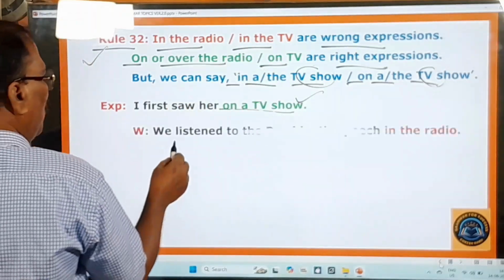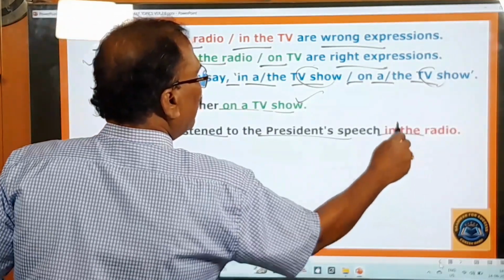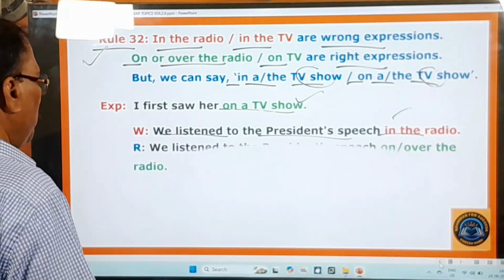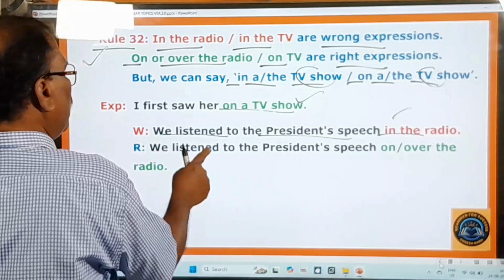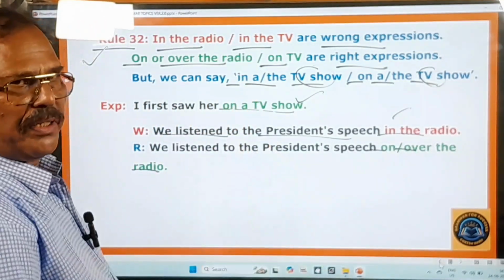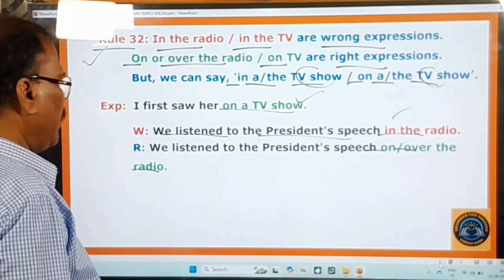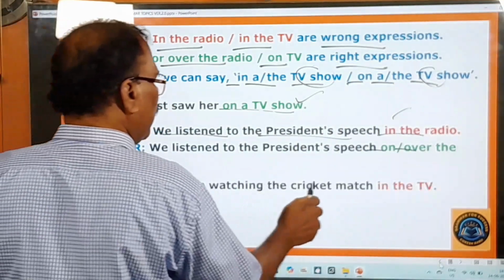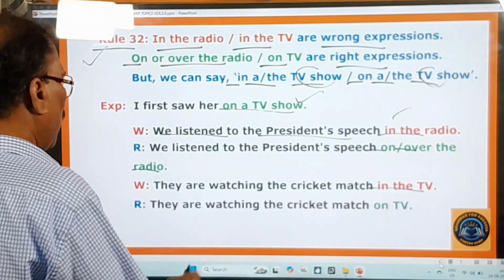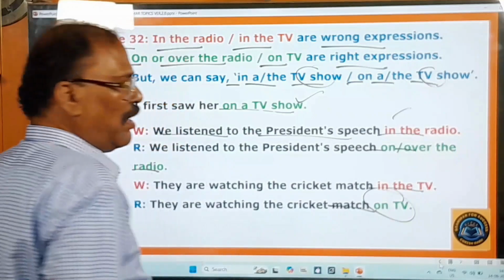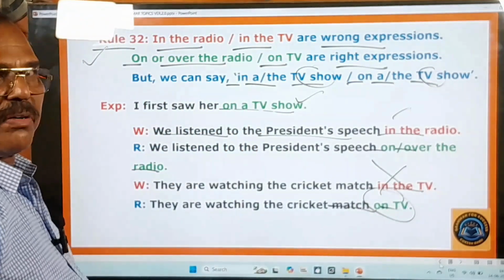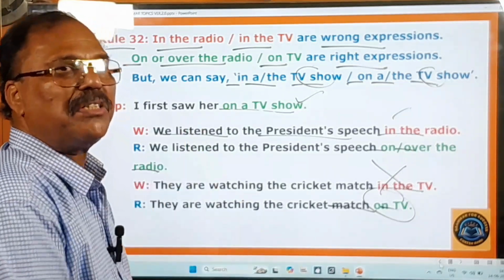And here you pay attention. We listen to the president's speech in the radio. Don't say in the radio, but what should you say? We listen to the president's speech on or over the radio. On the radio or over the radio, but never say in the radio, right? And you go to the next example. They are watching the cricket match in the TV. Don't say in the TV. That is a wrong expression. They are watching the cricket match on TV. In the TV is a wrong expression. On TV is a right expression. Please keep these important things in your everyday life, because they are very, very important in your everyday life.